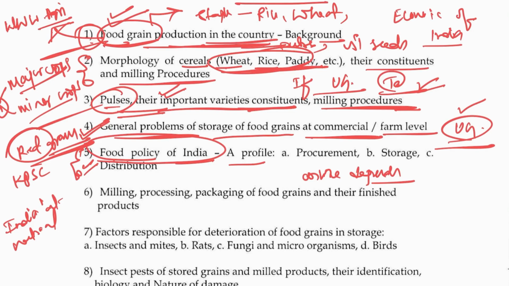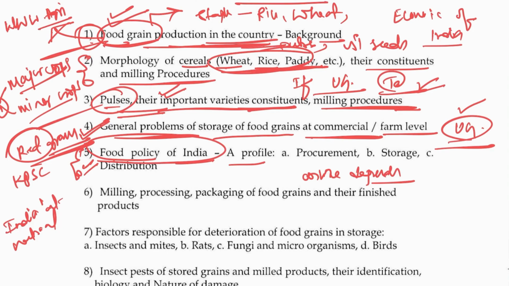So there has been a tremendous multiplication of food grain production. We have achieved food security. There you can expect questions on the revolutions that we have brought, be it the green revolution, grey revolution or rainbow revolution. These are the policies through which India has taken its position at the global level as a food secure country, right?